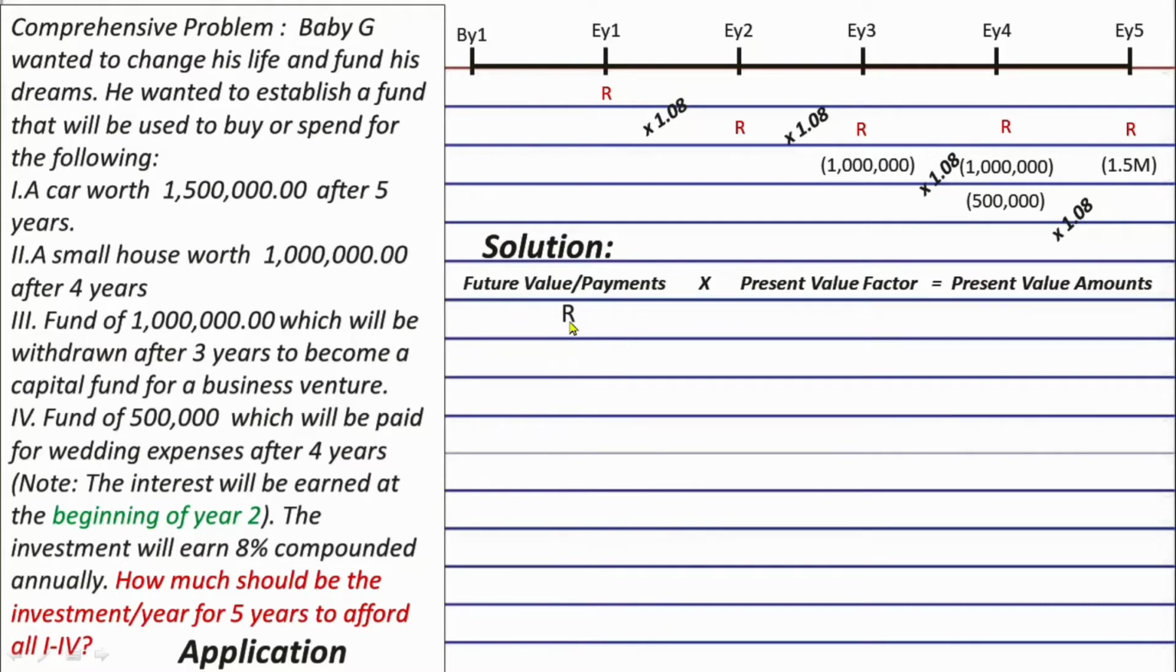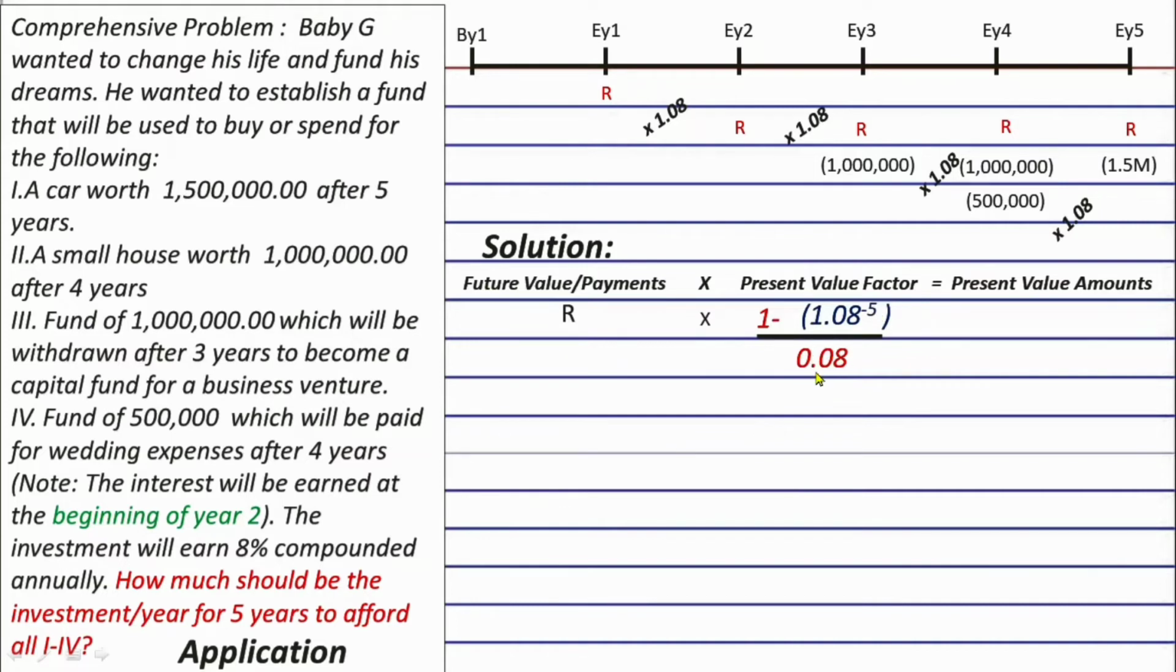So, let's put R here as the representation of the unknown. Okay? And then, for the present value factor, we will use the present value of 1 ordinary annuity formula because the investments are made multiple times at the end of each period, right? Again, we will use the present value of 1 ordinary annuity because the investments are made multiple times and are made at the end of each period. Okay? So, 1 minus 1 plus I, or 1.08 raised to the power of negative 5 over 0.08.